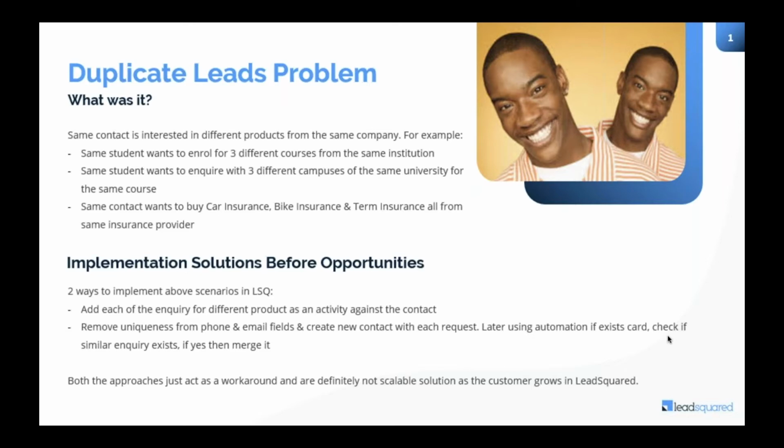The other way of solving this problem was to remove the uniqueness and let every inquiry be a new inquiry in the system, and later, using automations, figure out whether it is a duplicate inquiry or a unique inquiry. And all this was again done using a Labs functionality, which again was a black box. That is, you never had access to that code and you never knew what the code was doing. So all of this problem gets solved with the new opportunity management module.